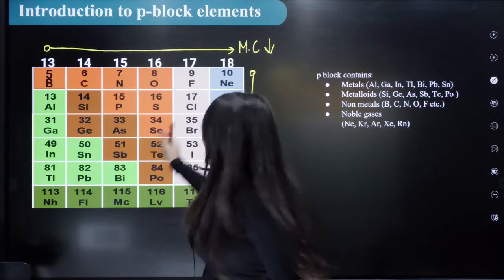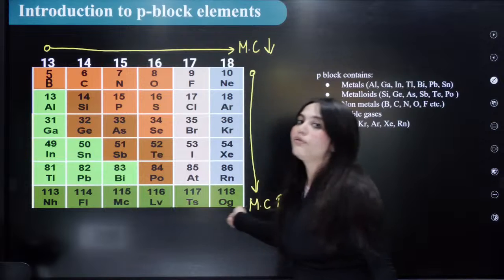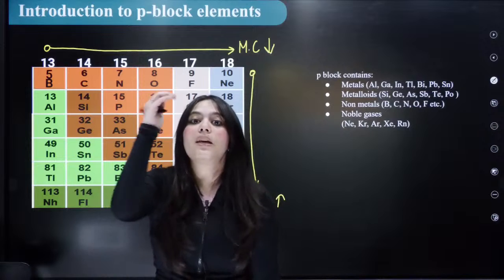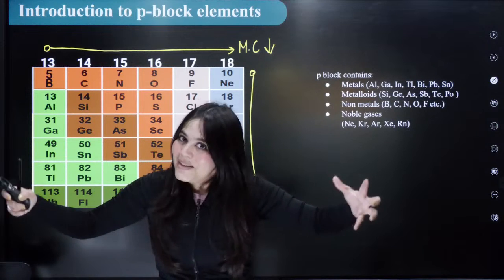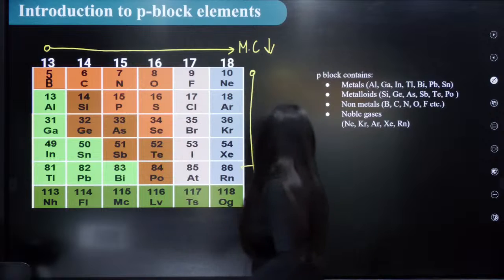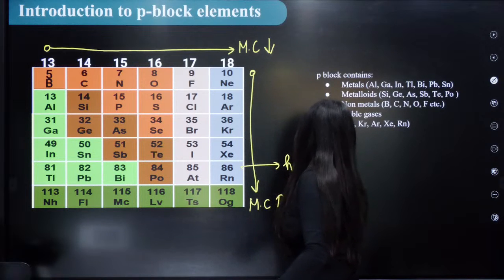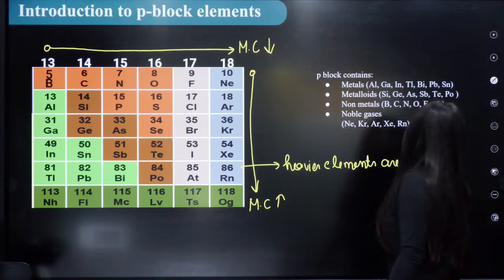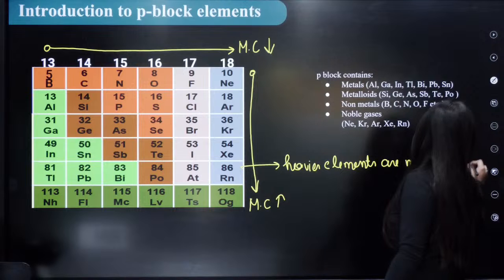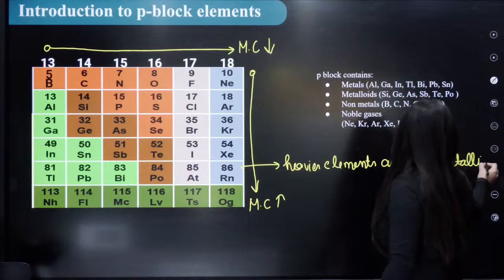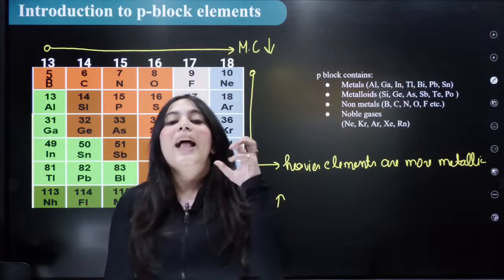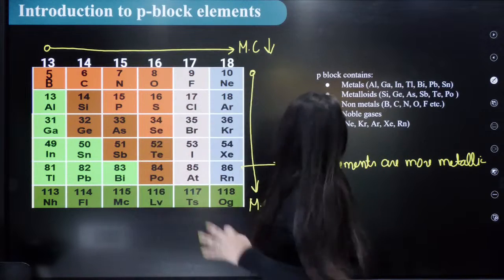Remember this thing. The elements at the bottom of the periodic table in the p block are the most metallic. As we go down the group, the elements get heavier, right? These are heavier elements, and hence heavier elements are more metallic in nature. Remember these things. These are some facts that you should know, because inorganic chemistry is filled with facts. But I'm going to teach you the reasoning behind each and everything.